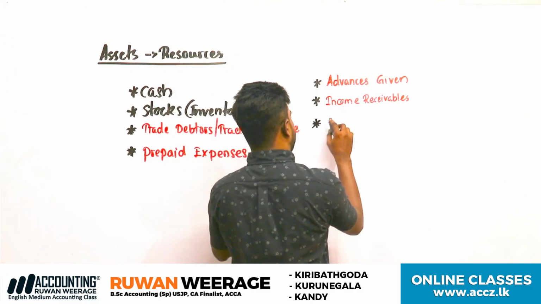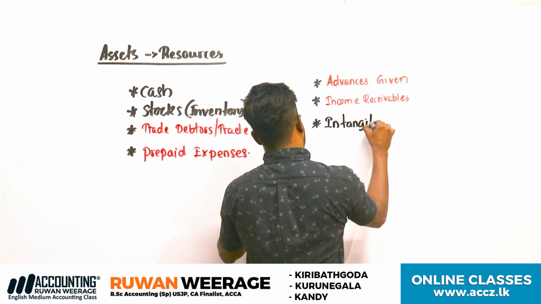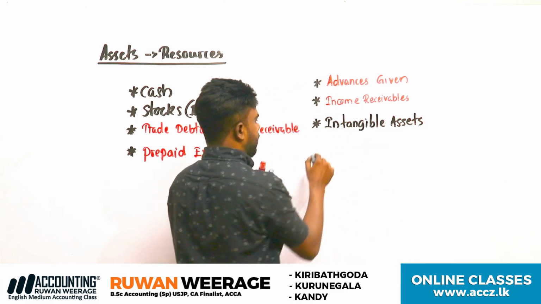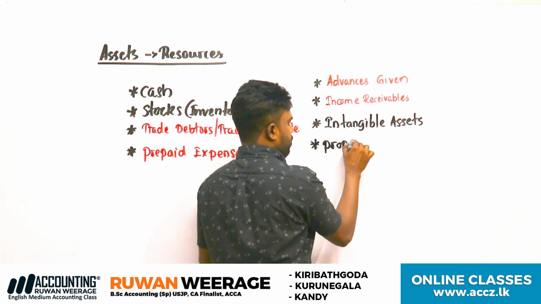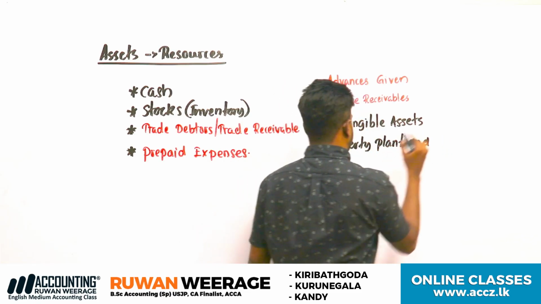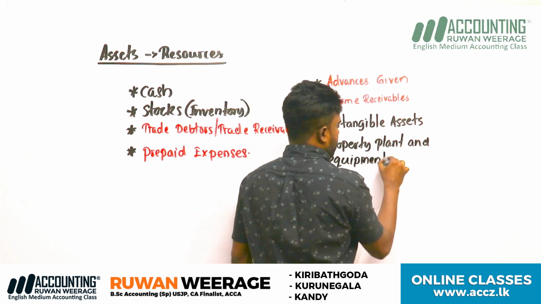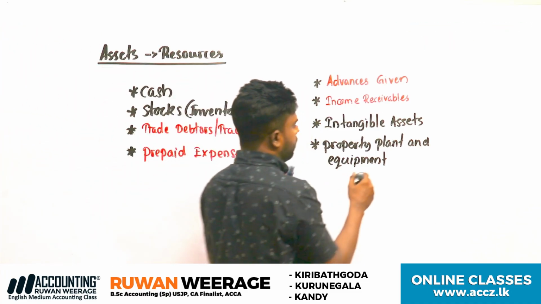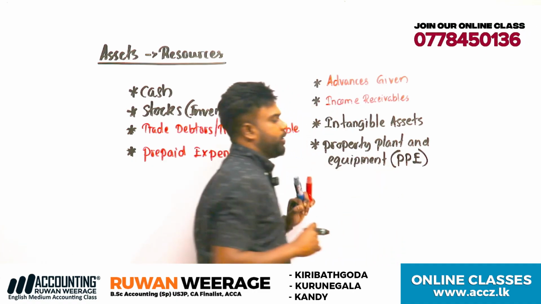Next one, intangible assets. Next one, property, plant and equipment. For short, I write down PPE. We call it PPE: property, plant and equipment.